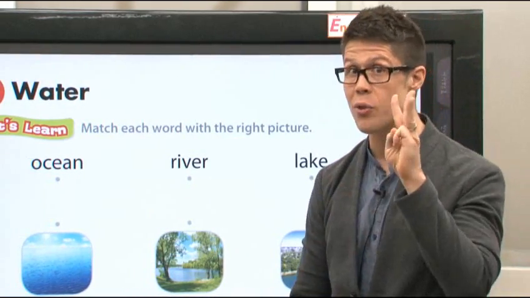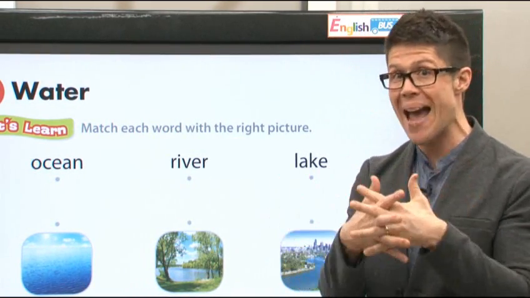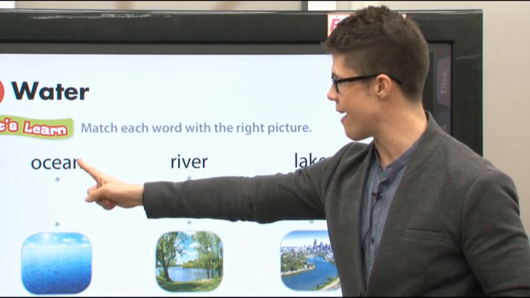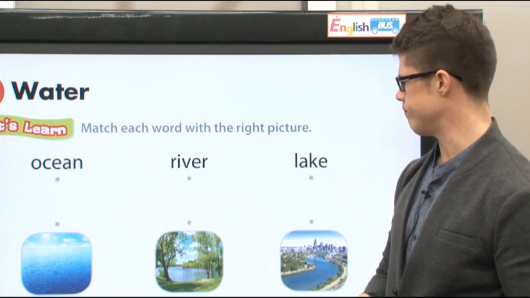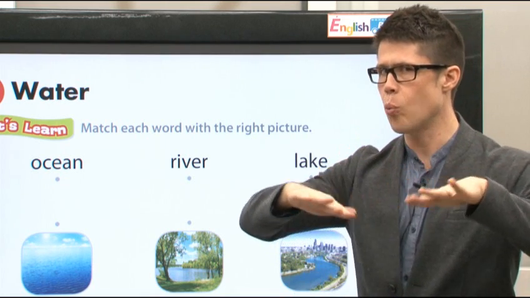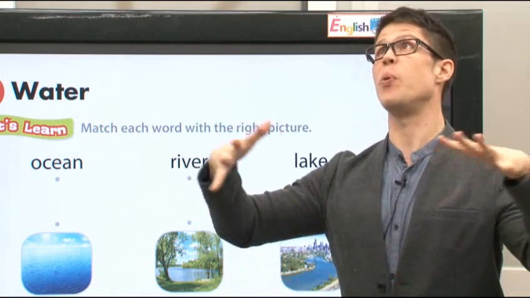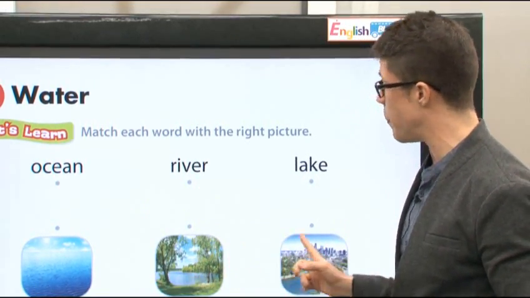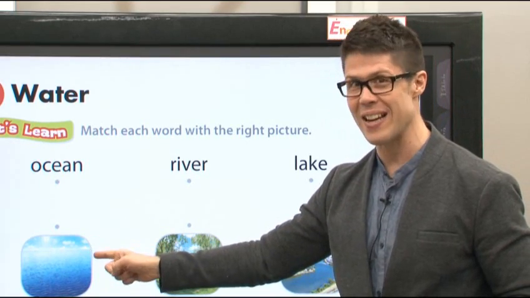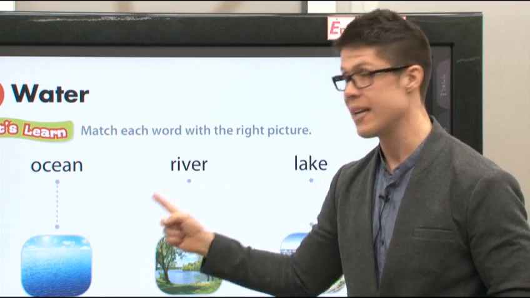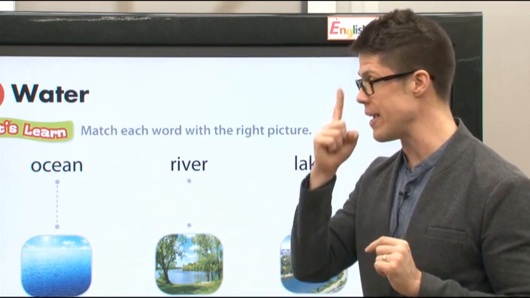All right, here are three more pictures. Match the pictures with the words. First, we have ocean. What is ocean? Ocean is some water, and it's very big water. All right, which of these is very big water? Right here? Yes. Very good. This is an ocean.